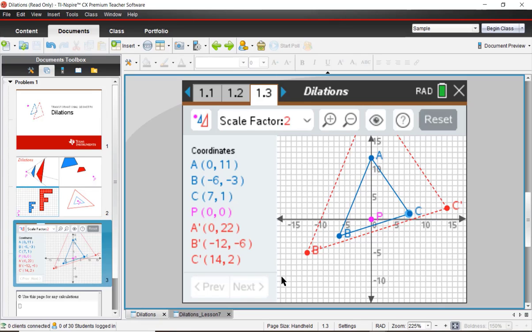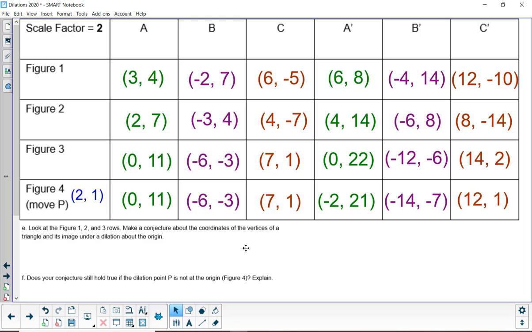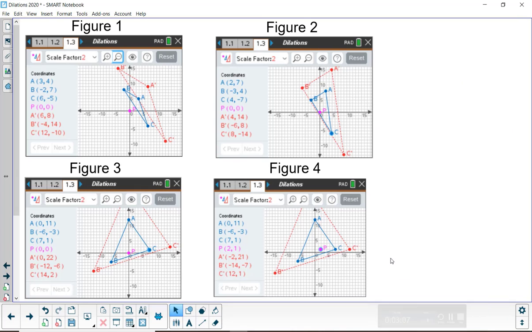And on the PDF, 15D says grab and move point P and record the coordinates into figure 4 row. Look for a pattern. So grab P, move that, and we'll go with that one. And here are the results for figure 4. Notice the point P is not at the origin, it's at 2, 1. Press pause as needed. So here are the 4 figures in case you need to look at them again, in case you missed anything.